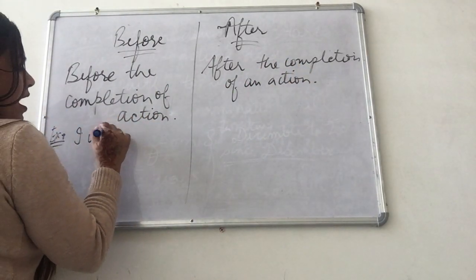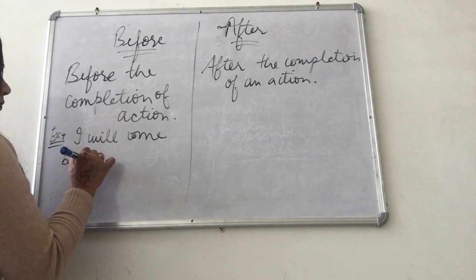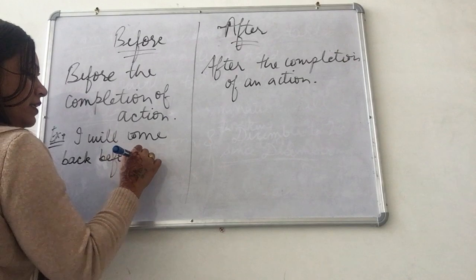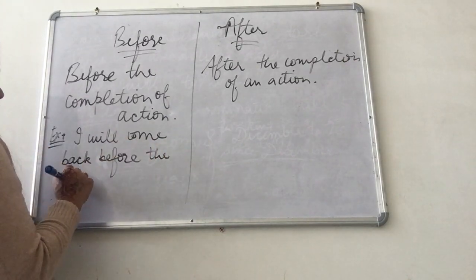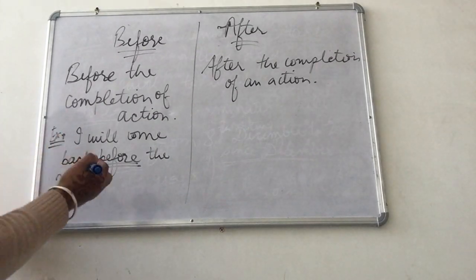For example, I will come back before the movie starts. It means before the movie starts, I will come back.